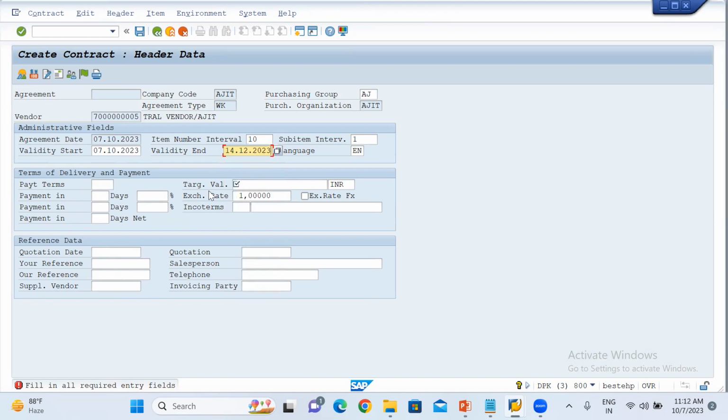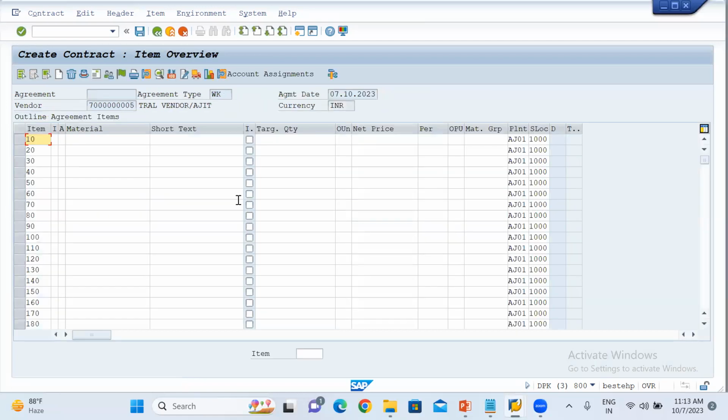Then after put the validity date, end date, as we have put. And here target value. When we have created the quantity based agreement, in that time there was no target value option, but here we have to put the value option over here, particularly the value. Let's say, for example, we are going to purchase this material for up to 2 lakh rupees. Here target value you will mention over here, then click enter. Then after put the material number over here. Then after you may put the quantity. It's not a problem, and it's not required to put the quantity also.